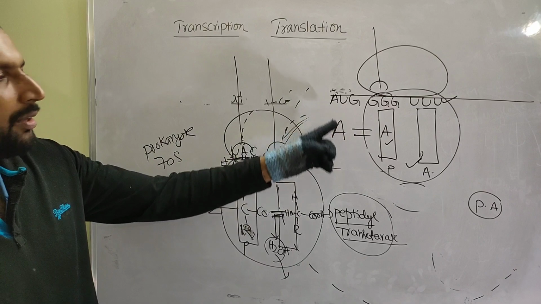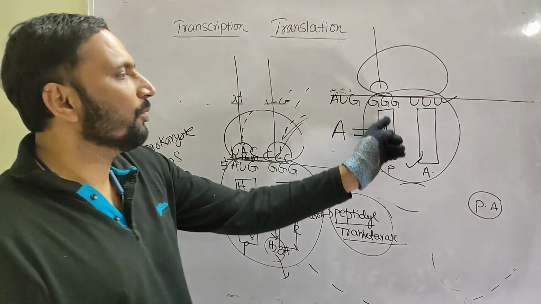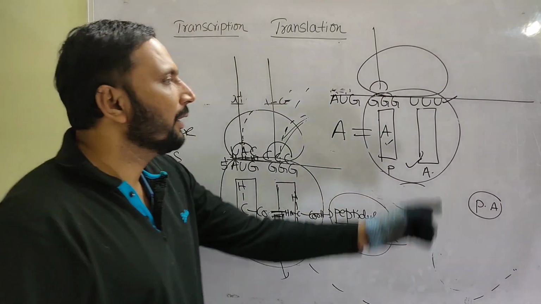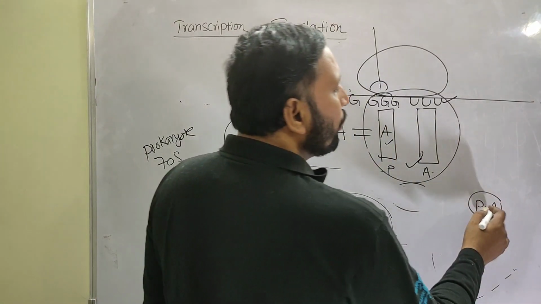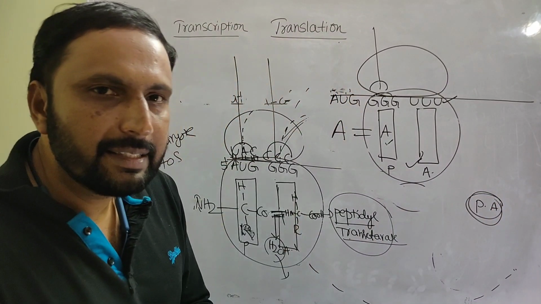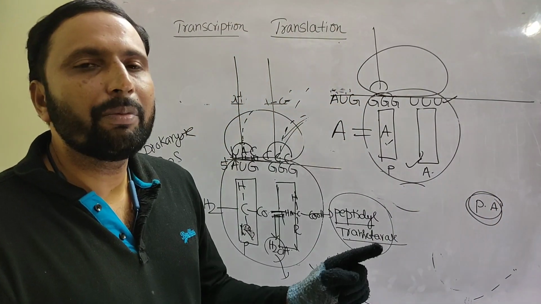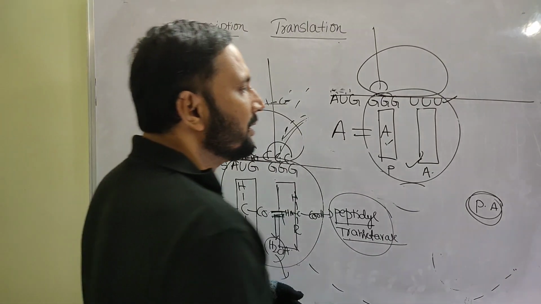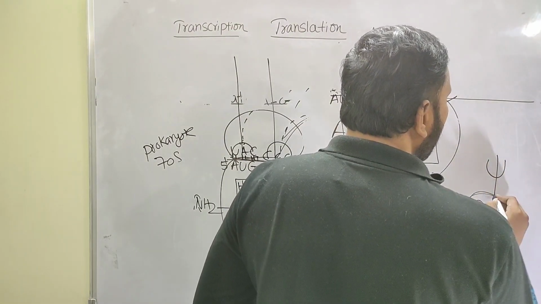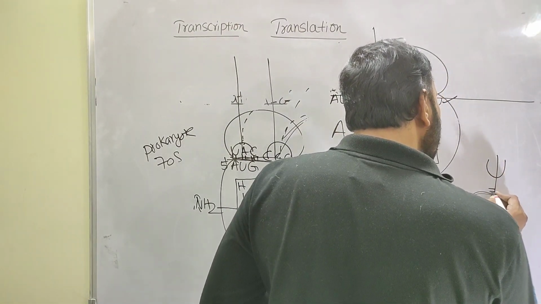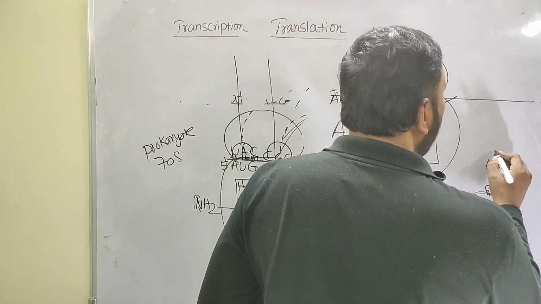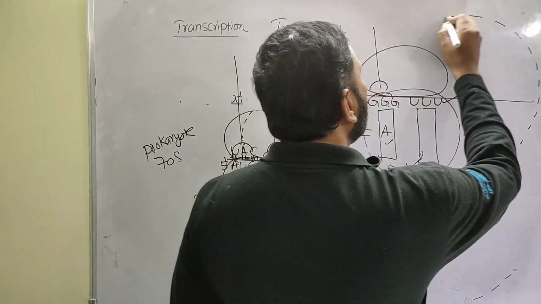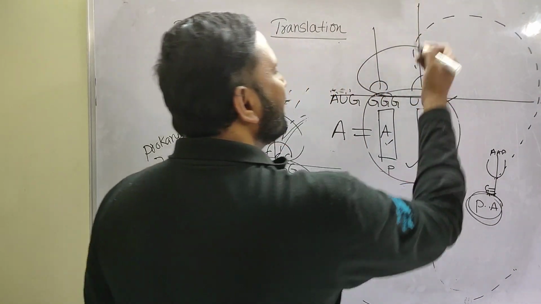So this is the first codon, this is the first amino acid. This is the second codon, second amino acid. But the second tRNA is there on the P site. Now the A site is a vacant position. UUU codes for phenylalanine. When phenylalanine is in an inactive condition, that inactive amino acid is activated by the aminoacyl synthetase enzyme. After activation, again the same process: phenylalanine is attached to the CCA end, and now the anticodon is AAA. Like that, this also moves to the A site.